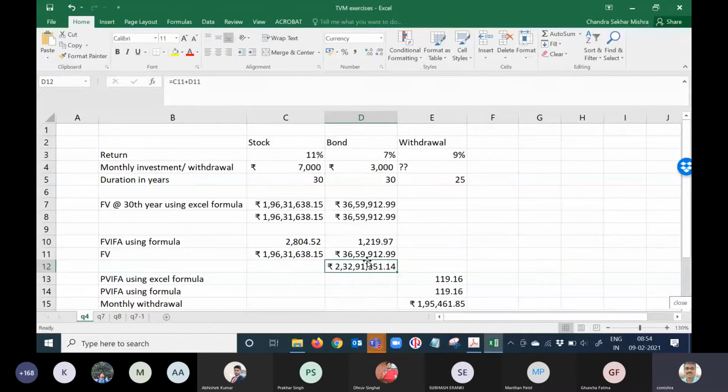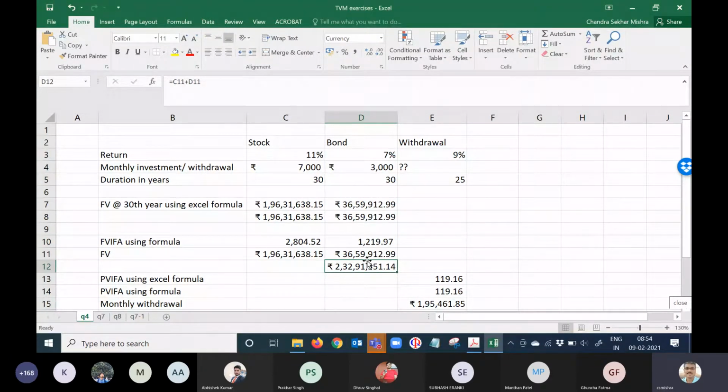So that means you have to find out the present value annuity factor, keeping in mind what is the rate of interest. What is the rate of interest for the period? Anyone? So 9% by 12. 9% by 12. Very good. So your term is 9% by 12 for 300 months.